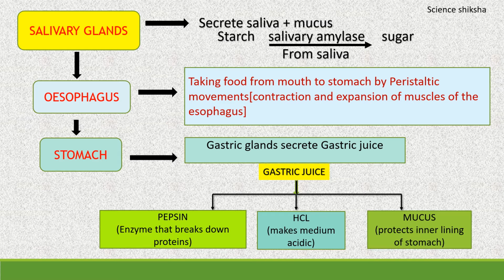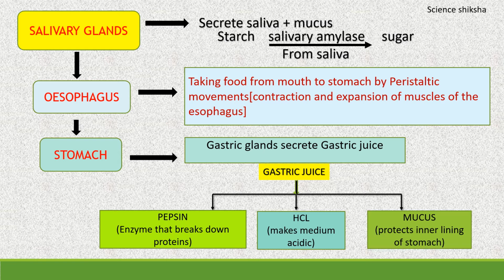One important point that you must remember is that pepsin is active only in the presence of an acid. So the function of hydrochloric acid in the stomach is to make the medium of gastric juice acidic so that enzyme pepsin can digest the proteins properly. Another function of the HCl is that it kills any bacteria which may enter the stomach with food. The third, that is mucus, helps to protect the stomach wall from its own secretions of hydrochloric acid.